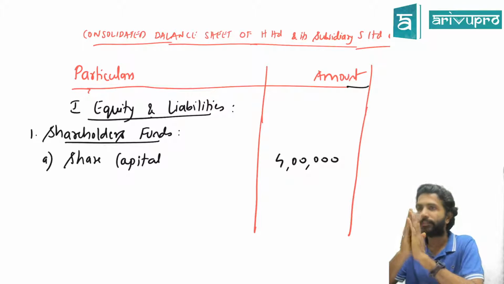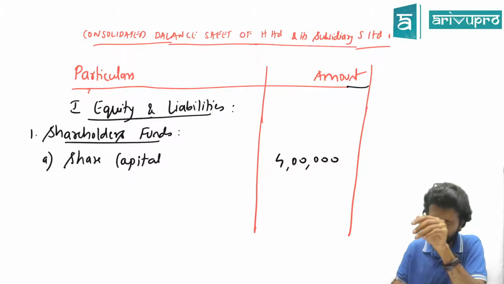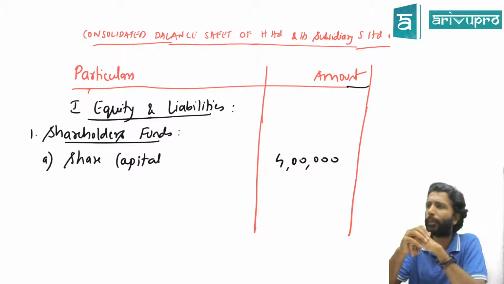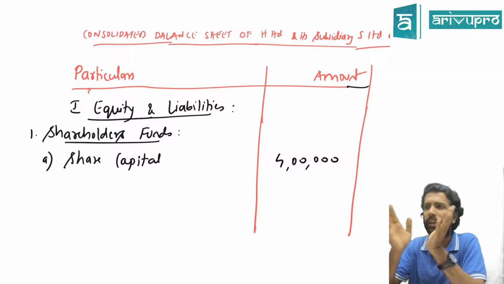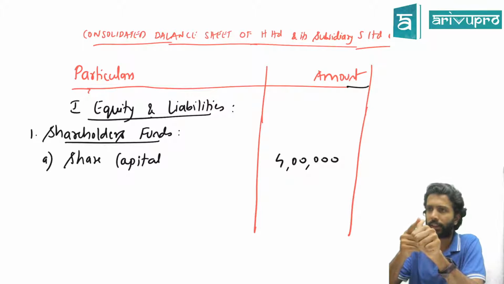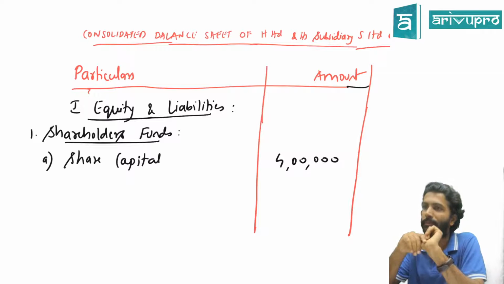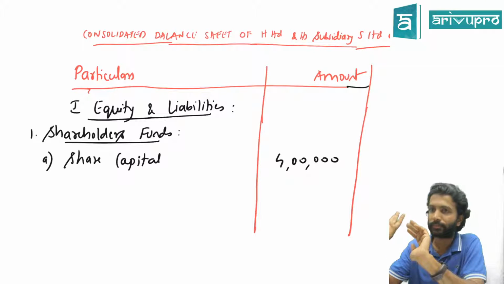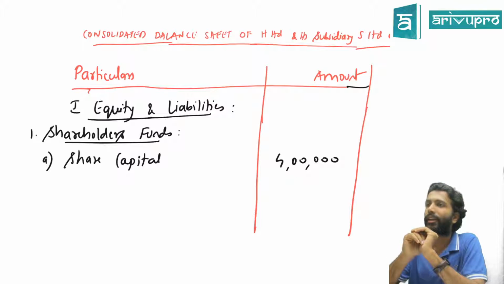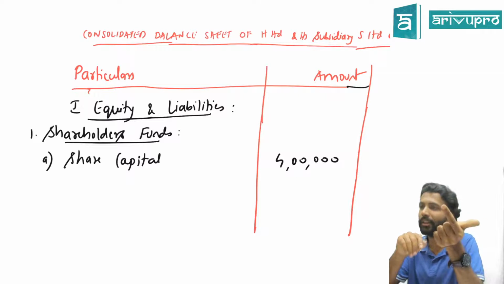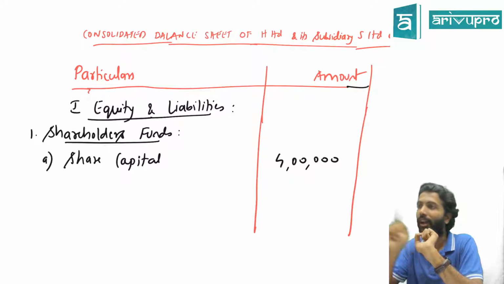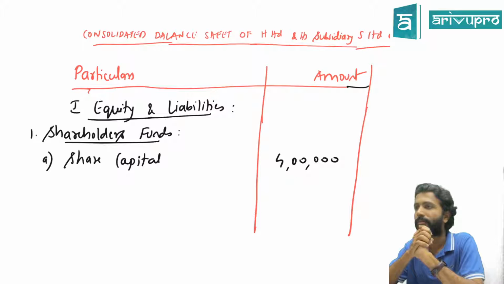H controls S. Yes or no? Because they own how much share? 75%. What can they control in S Limited? Can they control assets? Can they determine when to depreciate, how much to depreciate, when to buy, whom to buy from? Can they control external liabilities? Can they control anything over share capital? Share capital is already sunk. It is gone. So when you're consolidating, you only get control over assets and liabilities. Hence, you only add assets and liabilities and not share capital and reserves and surplus, because effectively what you're getting control of is only the assets and liability side.